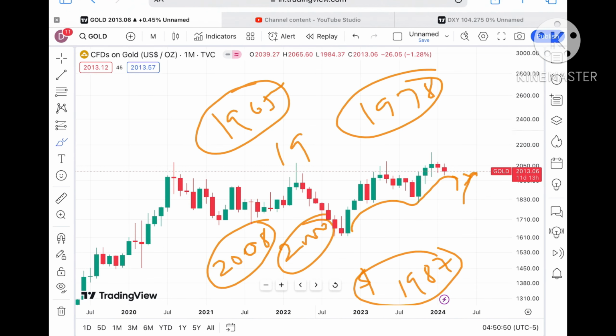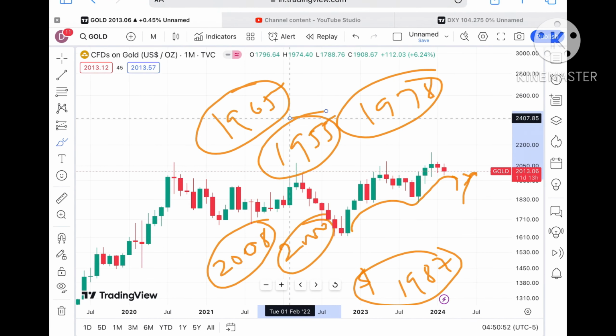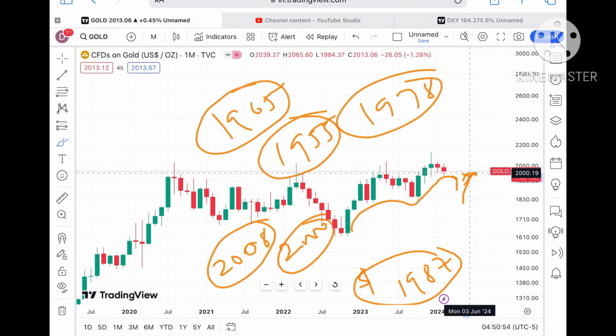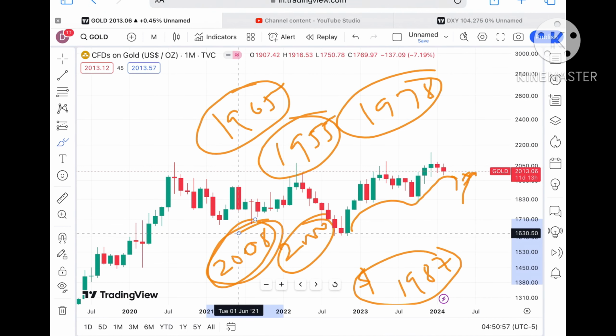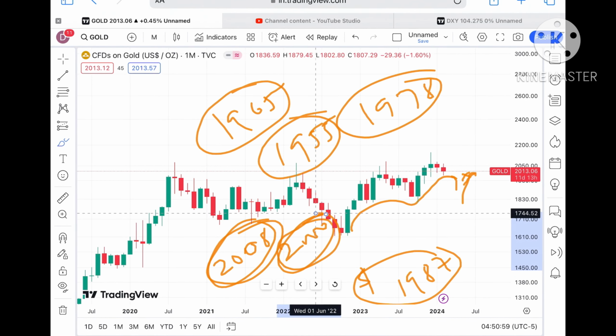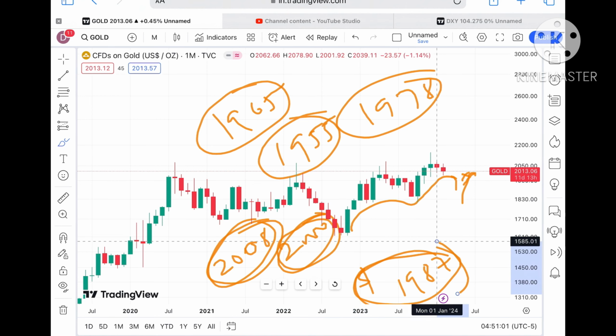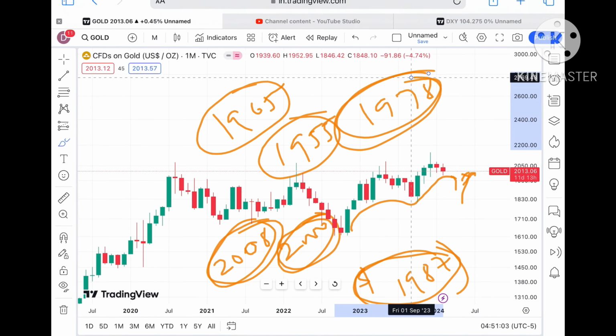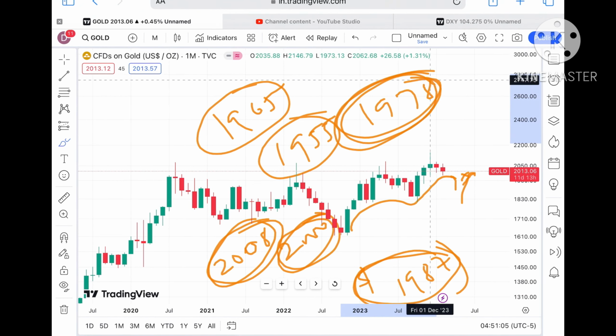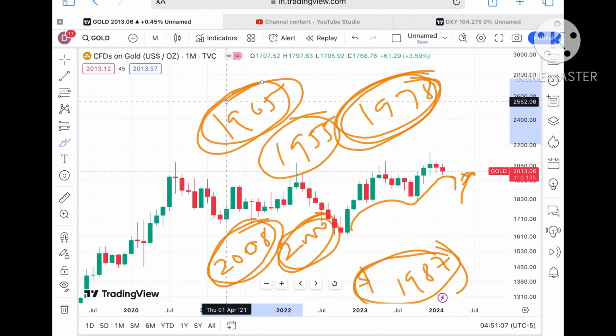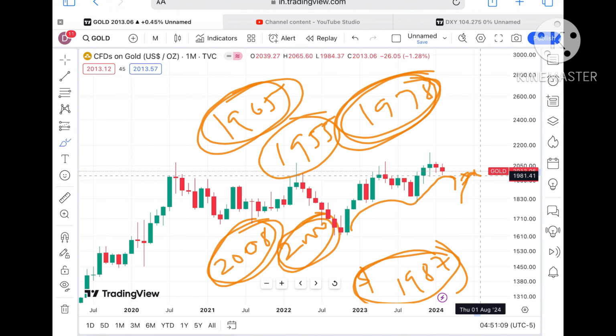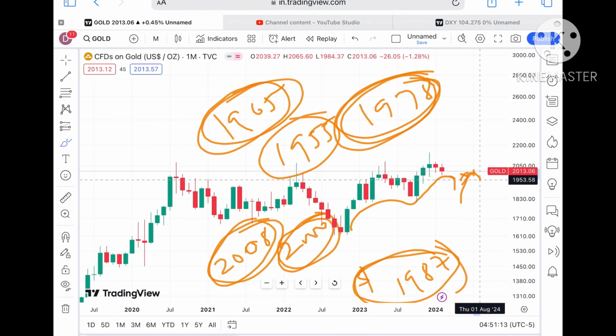and from there a further fall we can see towards a level of around $1955. Keep that in mind. There is a higher chance that once the price started falling below a level of $2008, chances are very high we can see level 2000, and from there a probability of touching 1987, then to a level of 1978. And if the price started falling below that particular level, we can see a level of 1965, and from there a probability of going towards $1955.